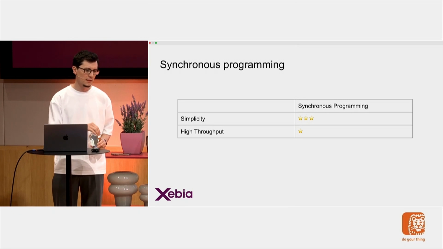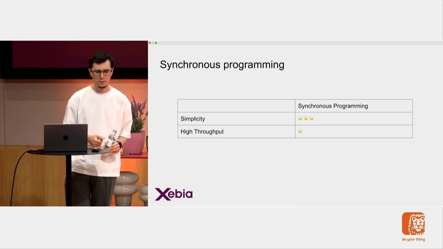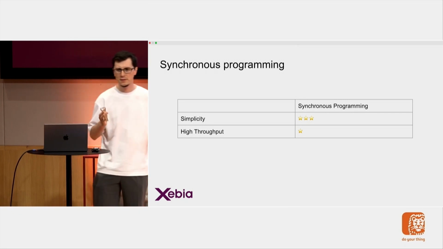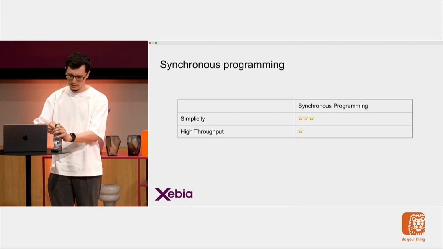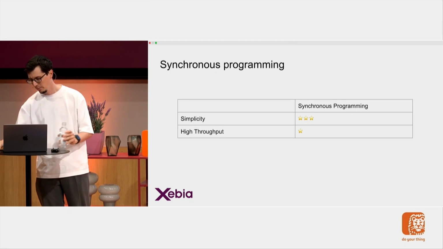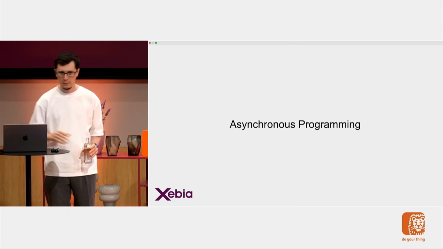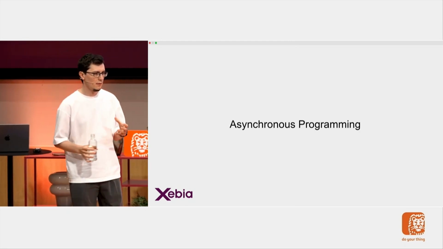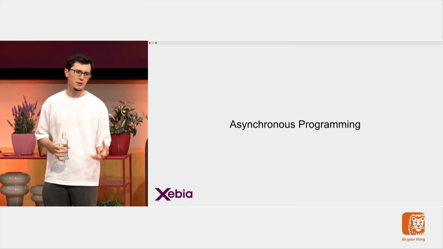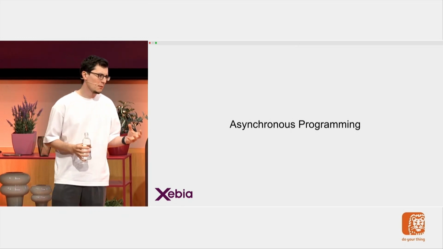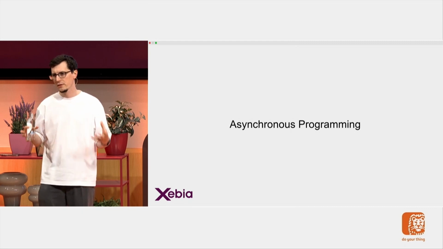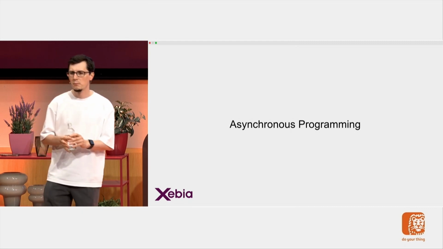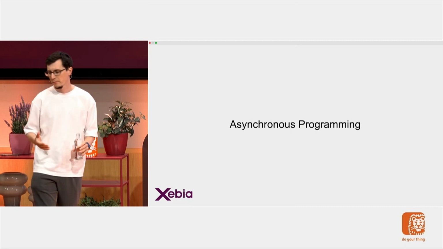So this is how I can summarize it for synchronous programming. Yes, it is simple. It's what we are used to, but it really suffers in high throughput situations. And this is where asynchronous programming comes into the picture. Asynchronous programming is not a specific way of doing things. It's actually a general programming paradigm, and there are multiple ways of doing it.